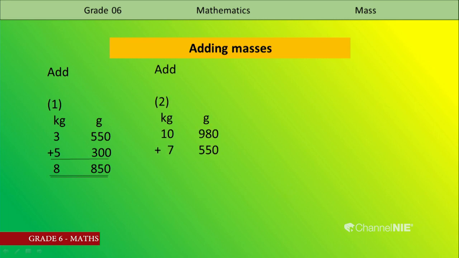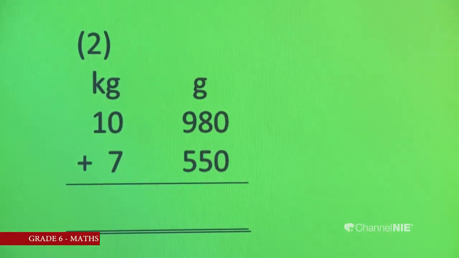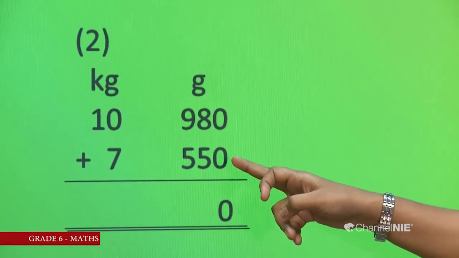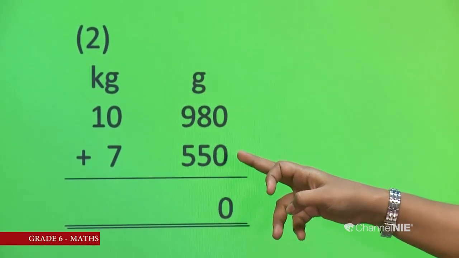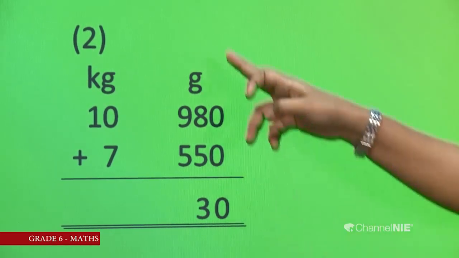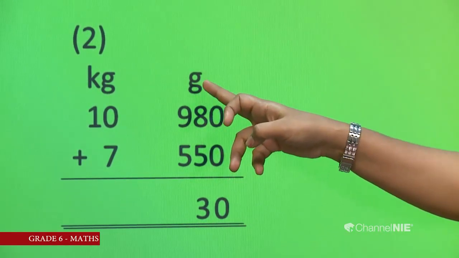Then add and get your answer. How can we add? Start with the ones place. 0 plus 0, then the answer is 0. Then 8 plus 5. We know it is 13, but we can't write 13. We should write 3. Now 1 is in the hundreds place.